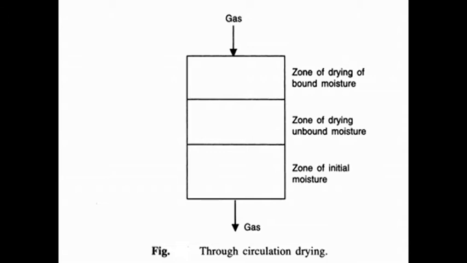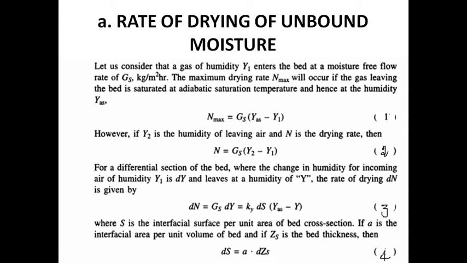Are you clear? Okay. Then the zone of drying of bound moisture. Bound moisture is water that cannot evaporate easily, and there is pressure on such water. Are you clear? Okay. First one, rate of drying of unbound moisture. Unbound moisture is water that evaporates easily with a normal moisture balance. There is no pressure on such water.